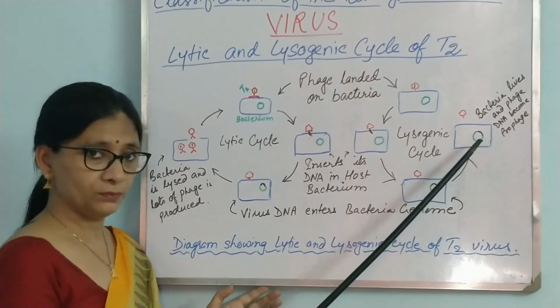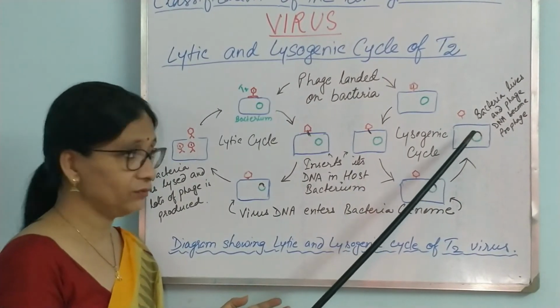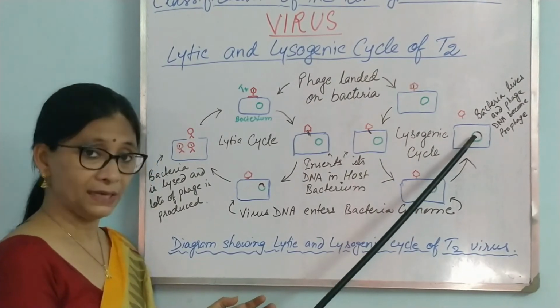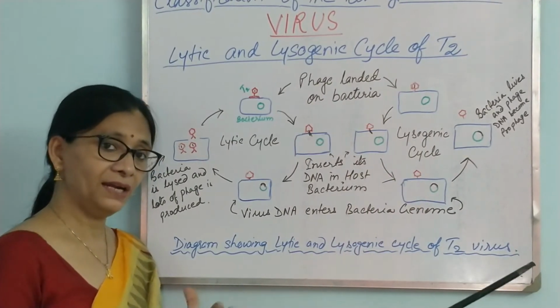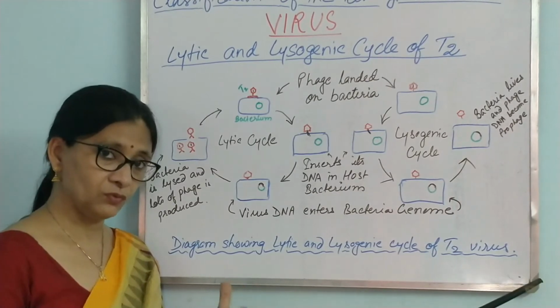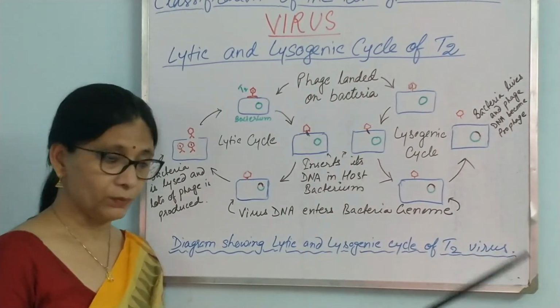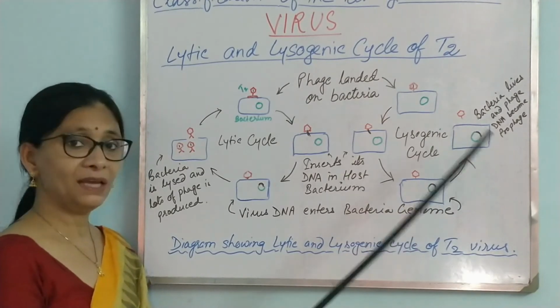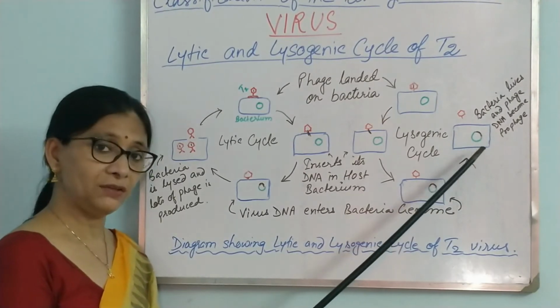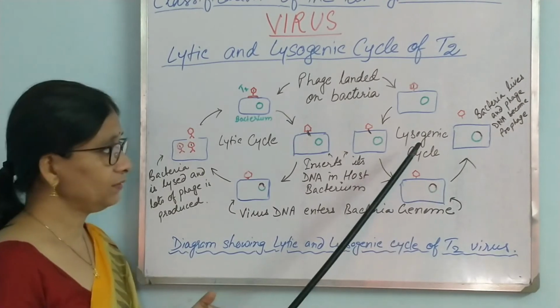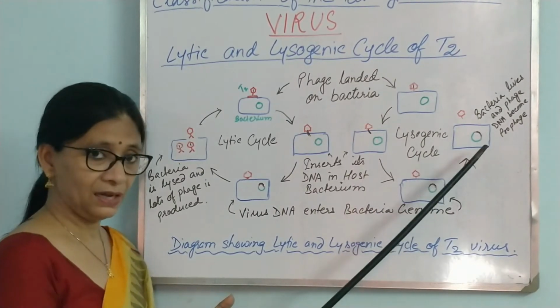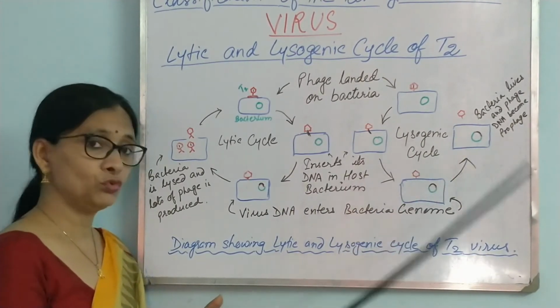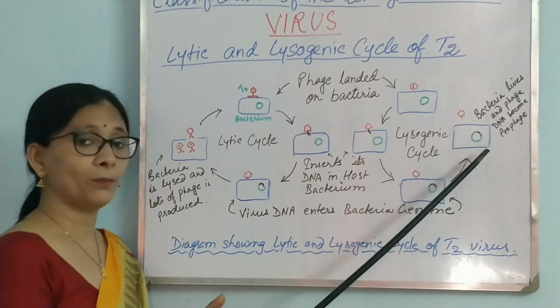The genome that recombined with this phage DNA will divide along with it when the bacteria divides. So here we see recombination and multiplication of recombined genes with the help of bacteria. This is the lysogenic cycle, where bacteria is not killed, but is used to multiply the recombined DNA.